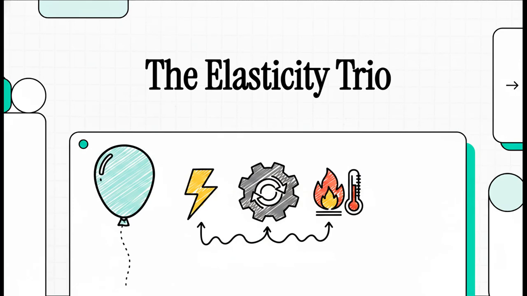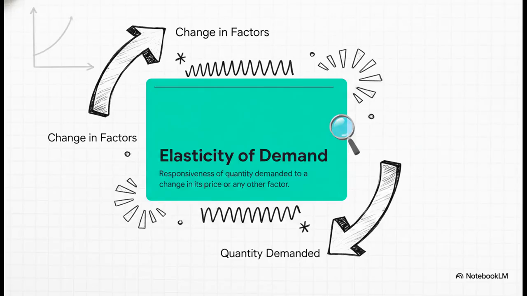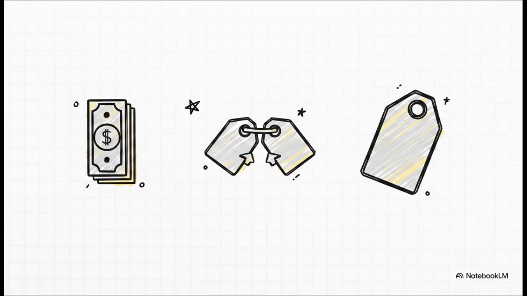Welcome to the lab. Today's explainer tests how a demand balloon reacts to three distinct power sources. Elasticity is just a measure of responsiveness. It literally shows how much your demand changes when factors shift. Whether it's your paycheck or rival's price or the tag on the item, demand reacts differently to each.